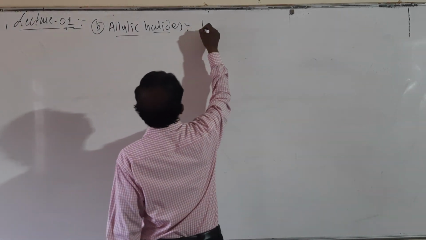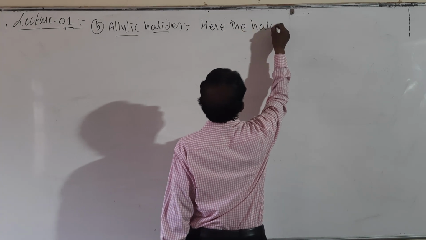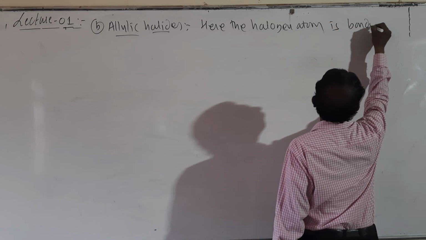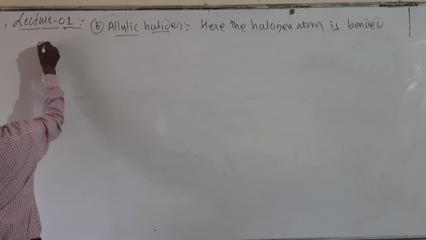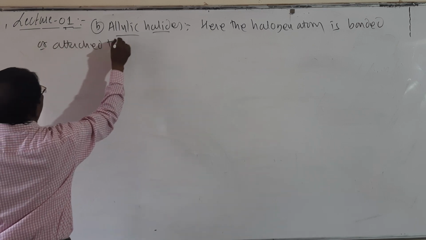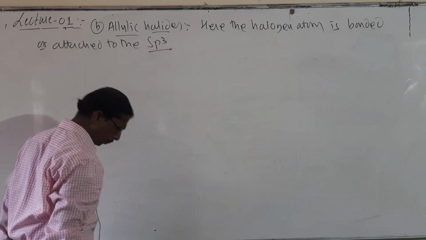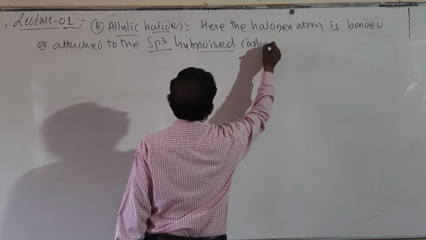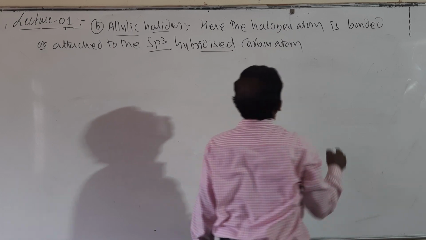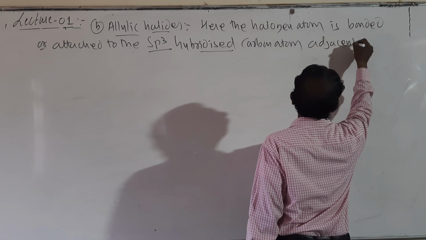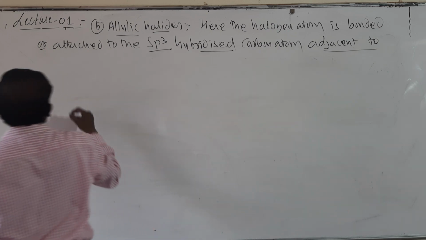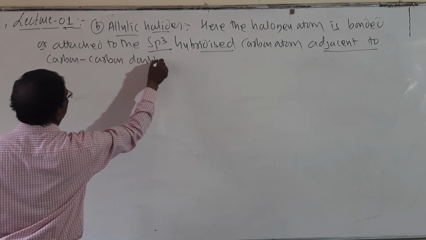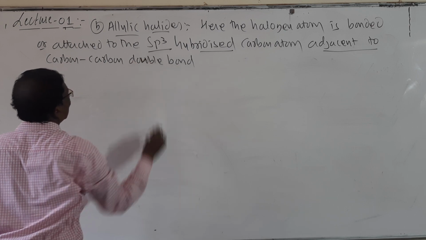Look here. Here the halogen atom is bonded or attached to the sp3 hybridized carbon atom adjacent to the carbon-carbon double bond.